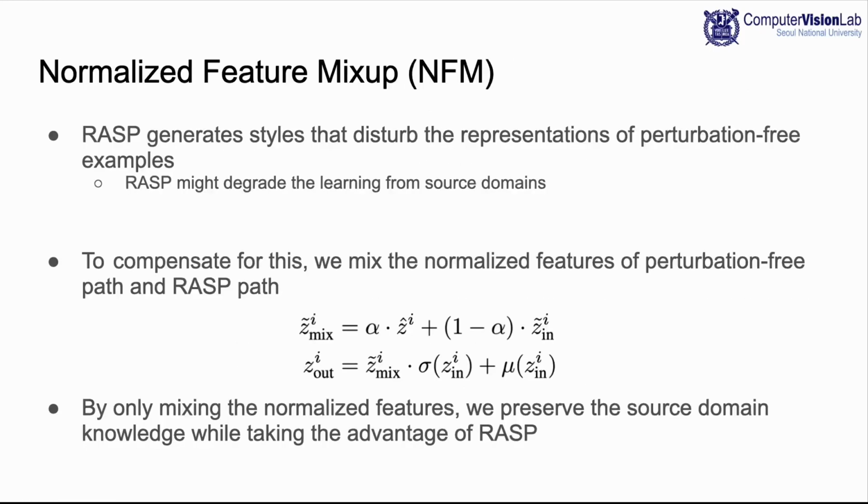While RASP generates challenging styles that are helpful to enhancing domain generalization ability, it can degrade the learning from source domains, since the augmented styles are generated in a way that disturbs the representations of networks. To compensate for this, we mix the normalized features of perturbation-free paths and RASP paths. After that, we apply the augmented styles in the normalization of mixed normalized features. By only mixing the normalized features, we preserve the source domain knowledge while taking advantage of style augmentation given by RASP.